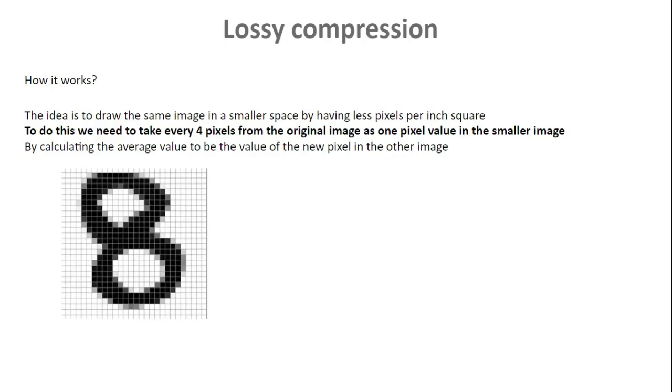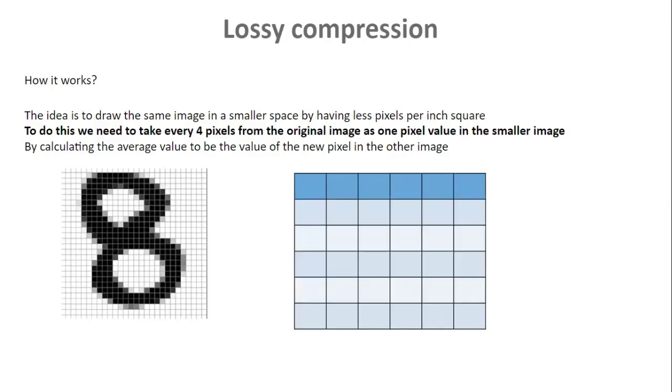So let's take a look at this example. We have number 8, and this is the smaller size. We have fewer pixels, as you can see. So we will take this group of pixels, and we can calculate the average. And now we have one single value for these pixels together.